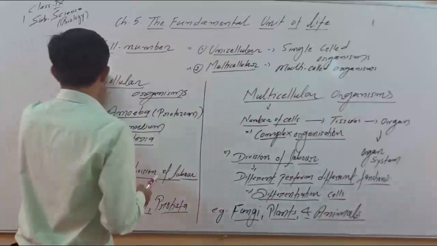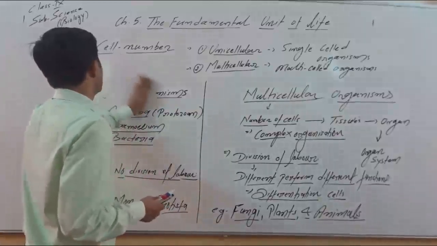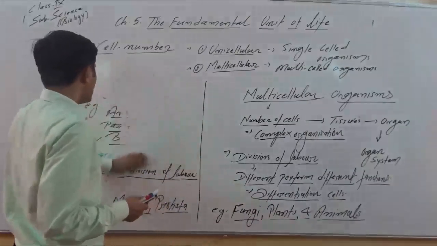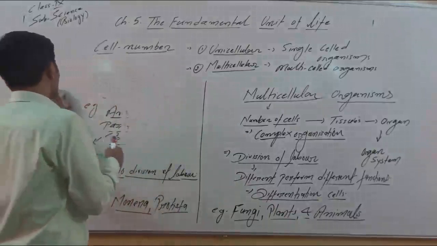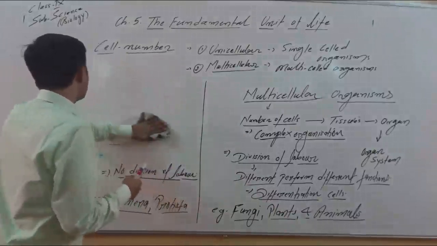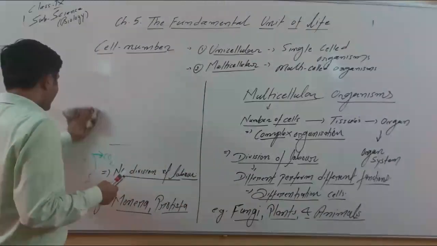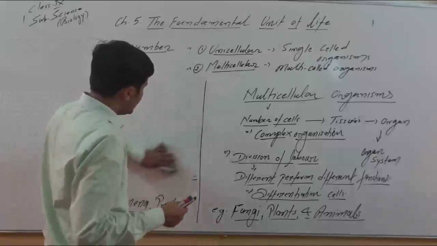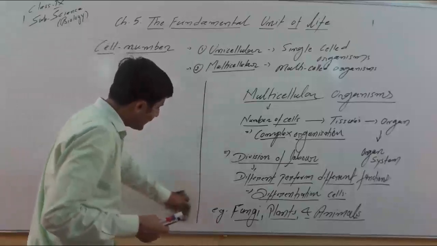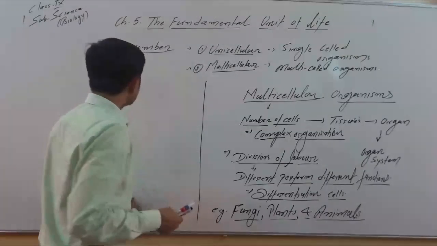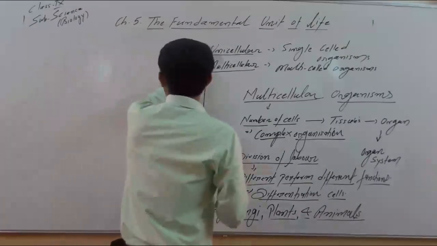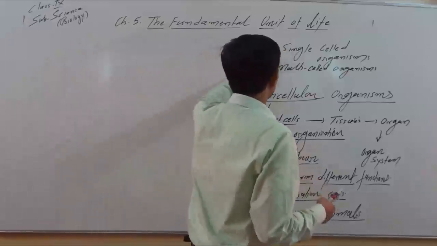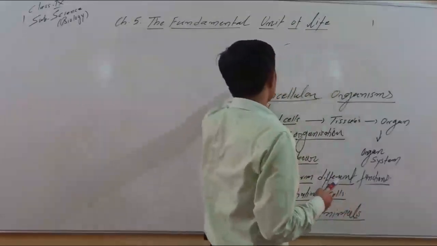Next point, if we look into the type of cells, on the basis of the presence or absence of a well-defined nucleus, we can classify cells into two major categories: prokaryotic cell and eukaryotic cell. Similarly, you have already studied that cells are classified into plant cell and animal cell. Generally, whenever we study the cell, we study the plant cell as well as the animal cell.